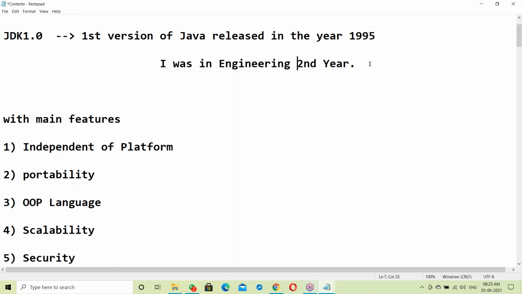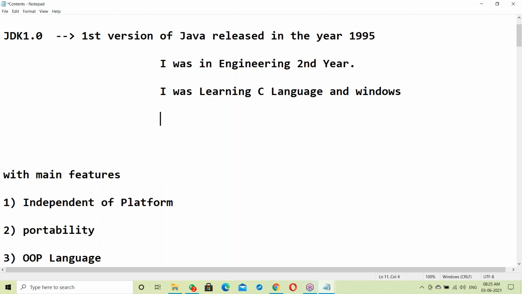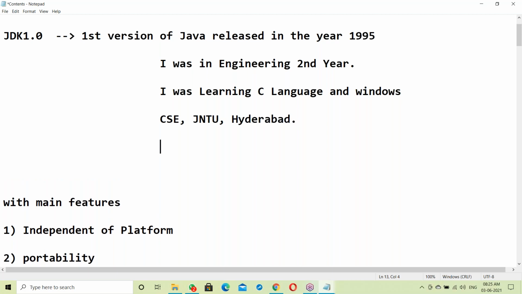I was learning C language and Windows-based programming then, in computer science engineering at JNTU, Hyderabad.